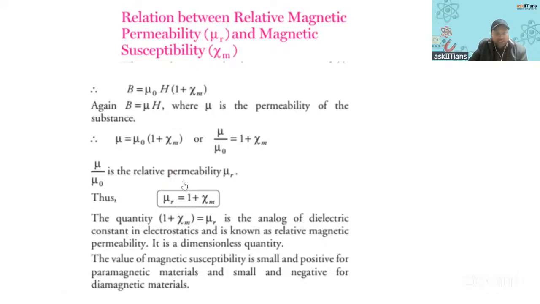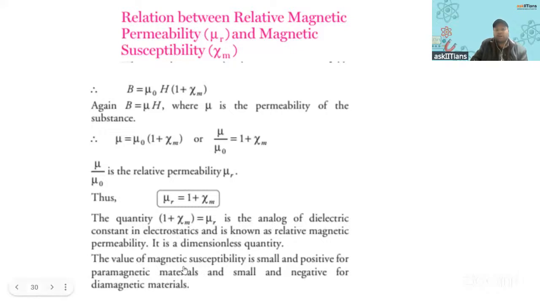So this expression should be in your mind. Mu r is equal to 1 plus chi m. MCQ might come, MCQ always comes. And mu r is a dimensionless quantity. Chi m is a dimensionless quantity. That you must be knowing, and this thing you must be knowing.